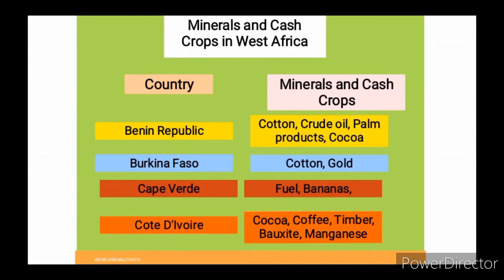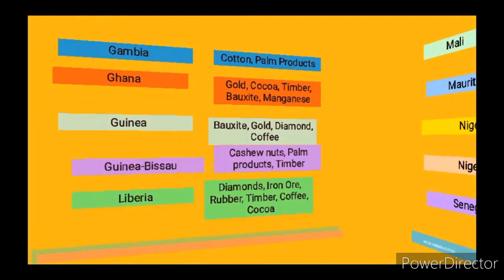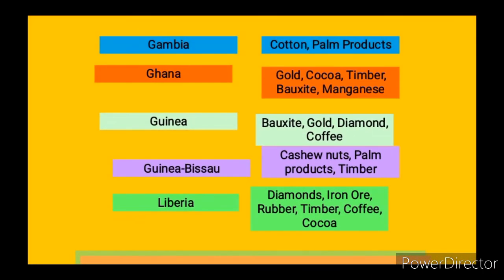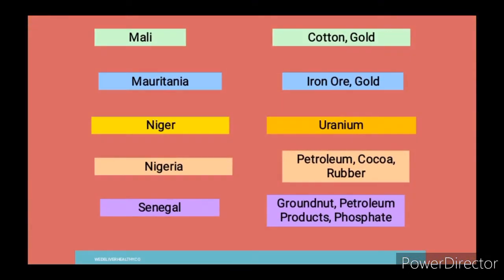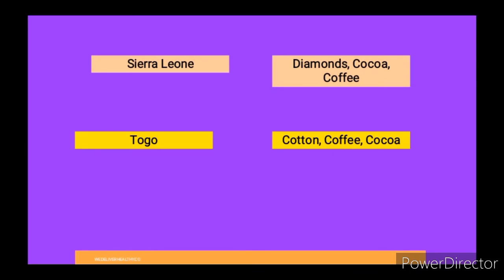countries in large quantities. The next page is Gambia, Ghana, Guinea-Bissau, and Liberia. Looking at them also, you can find the resources that we can find in those countries. Same goes for this other page here where we have Mali, Mauritania, Niger, Nigeria, and Senegal. And the last chart I have here is Sierra Leone and Togo, as well as the minerals and the crops that we can find in those countries.